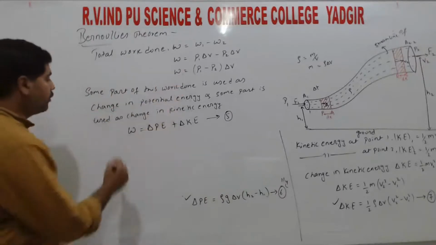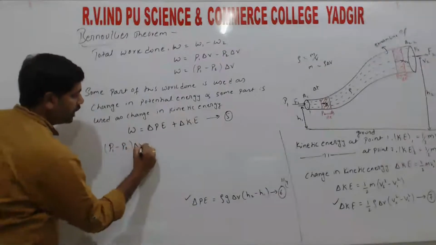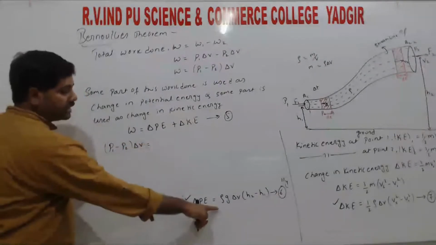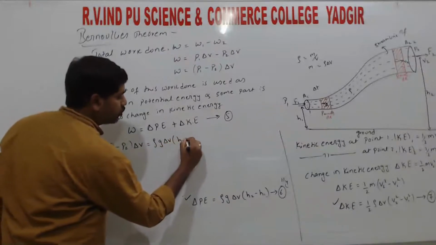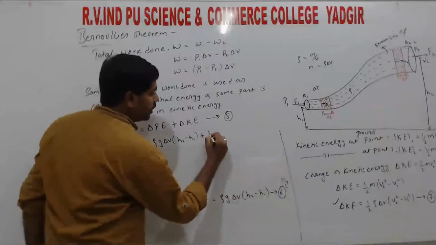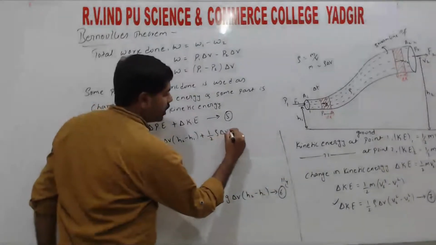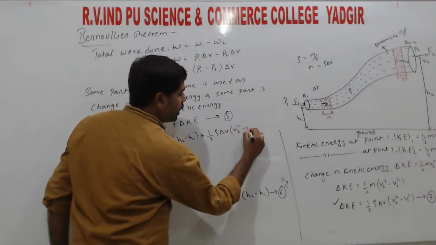So work done, P1 minus P2 into delta V, is equal to change in potential energy, rho g delta V, h2 minus h1, plus kinetic energy, half rho delta V, v2 square minus v1 square.